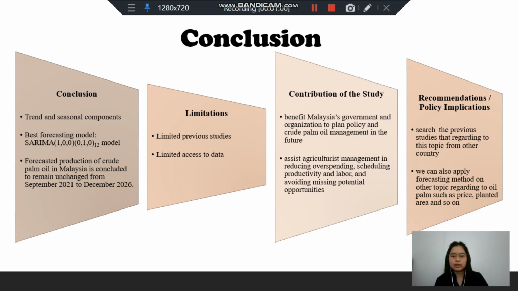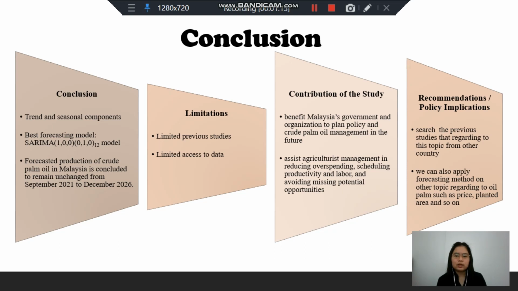The contribution of the study is to benefit Malaysia government and organizations to plan policy and crude palm oil management in the future and assist agriculturist management in reducing overspending, scheduling productivity and labor, and avoiding missing potential opportunities.